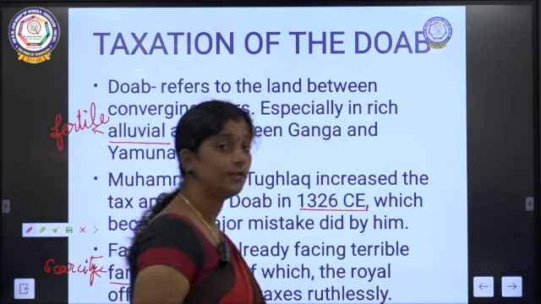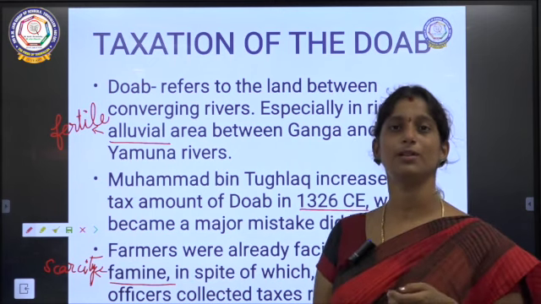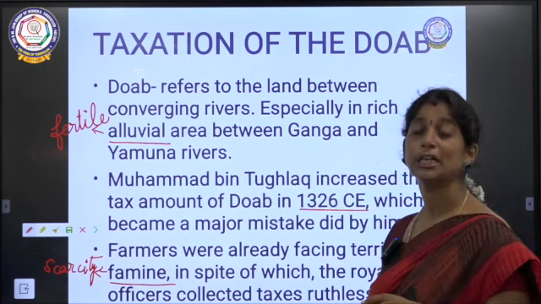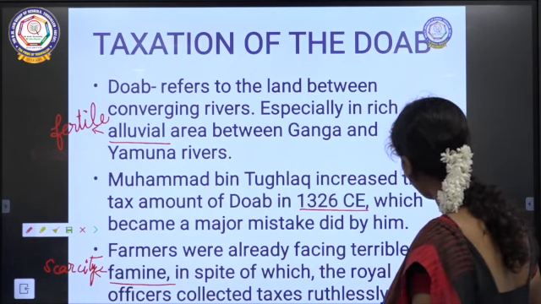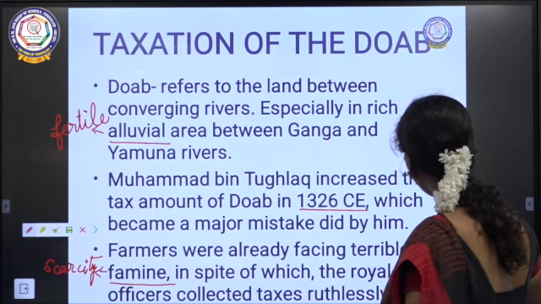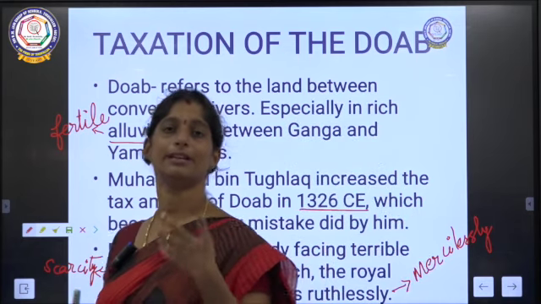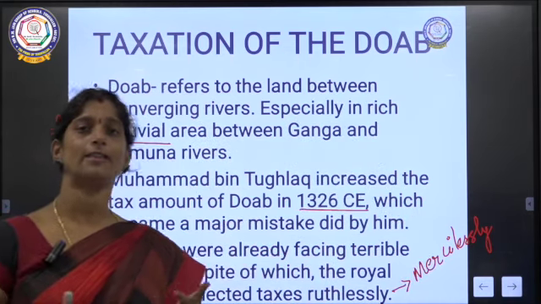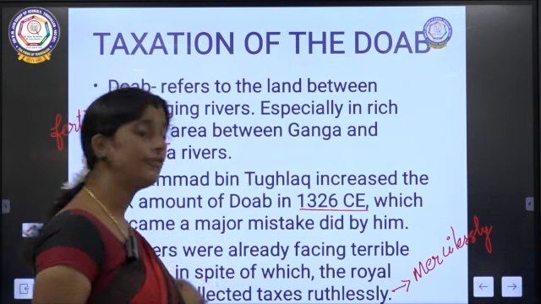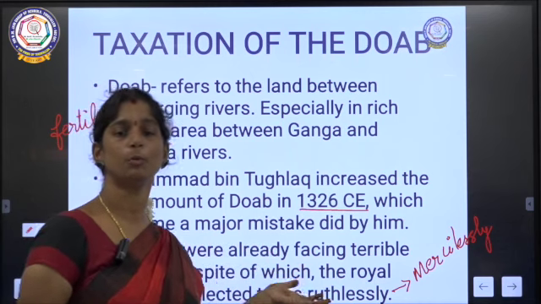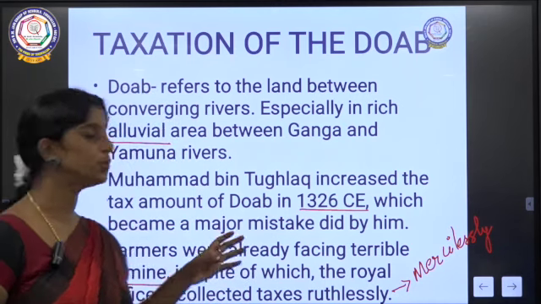So in spite of which the royal officers, that is the people who were working under Muhammad bin Tughlaq, they collected the taxes ruthlessly. Ruthlessly means nothing but mercilessly, okay. They were not feeling pity for the people, because they were already facing famine. They didn't have proper food, they didn't have proper income, they were not having anything, but at that time he increased the tax amount. And the officers who were working under him collected this tax amount without showing any mercy towards these people.